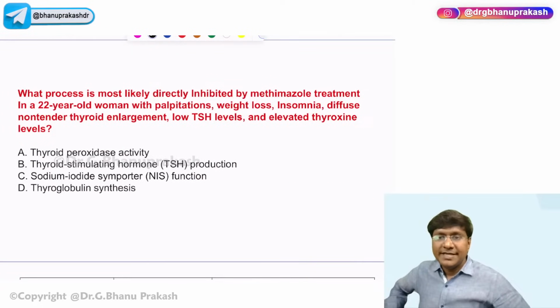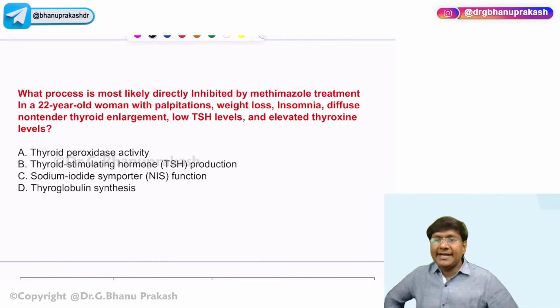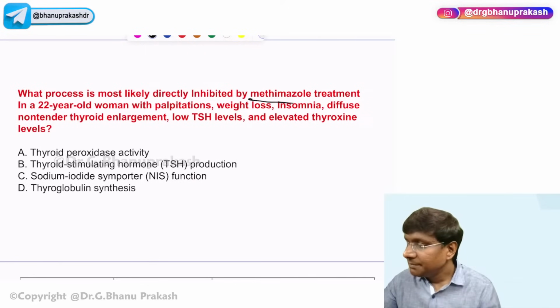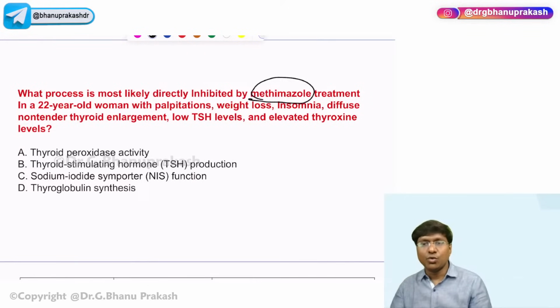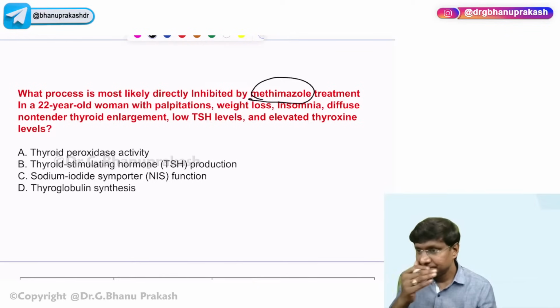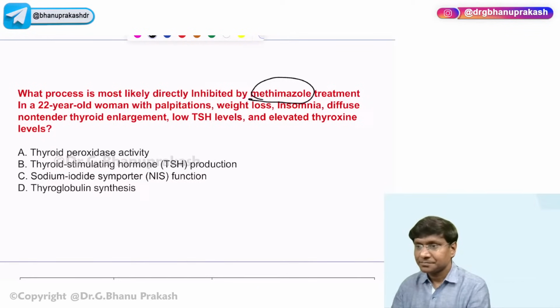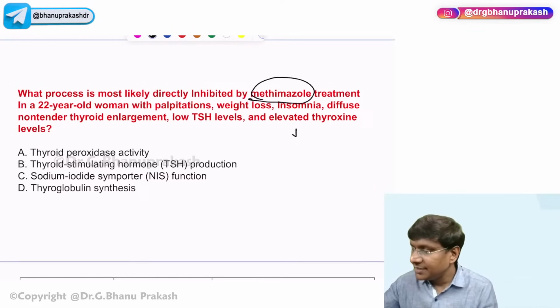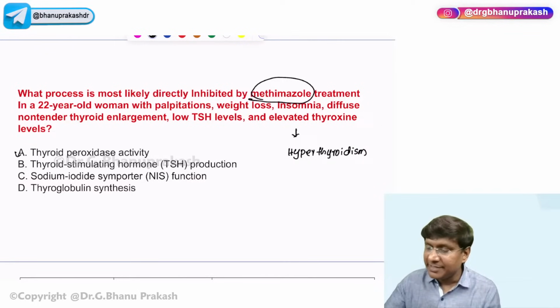What process is most likely directly inhibited by methimazole treatment in a 22-year-old woman with palpitations, weight loss, insomnia, diffuse non-tender thyroid enlargement, low TSH, and elevated thyroxine? So this is hyperthyroidism. In hyperthyroidism, what is the drug of choice? That is methimazole.